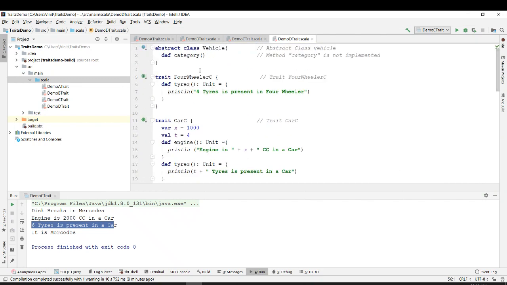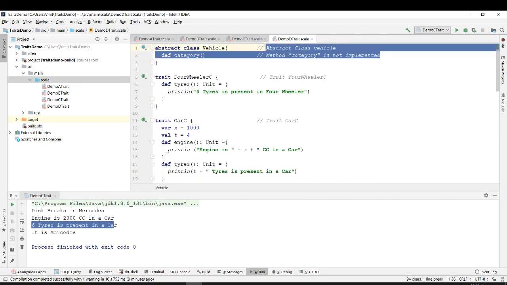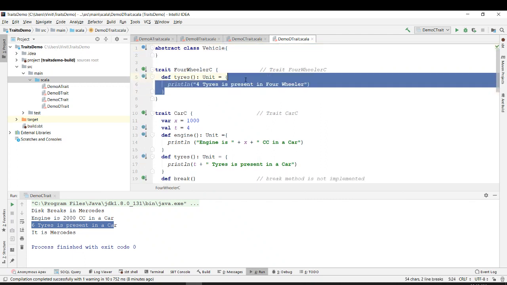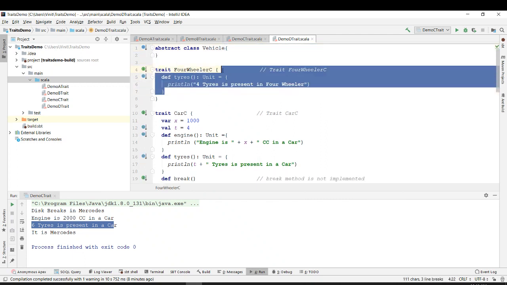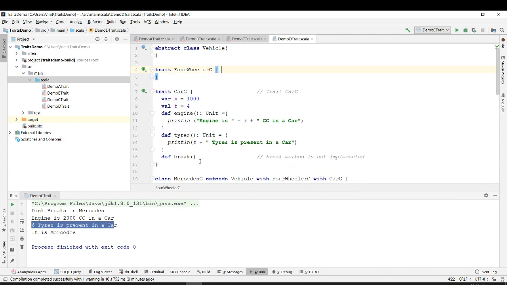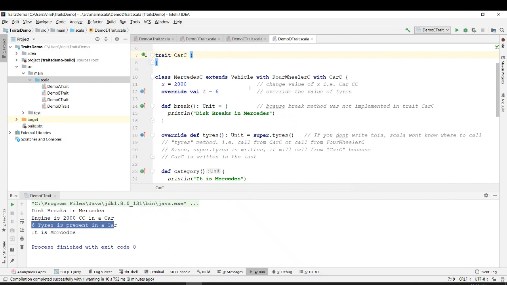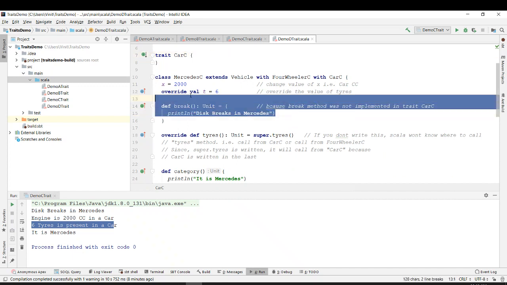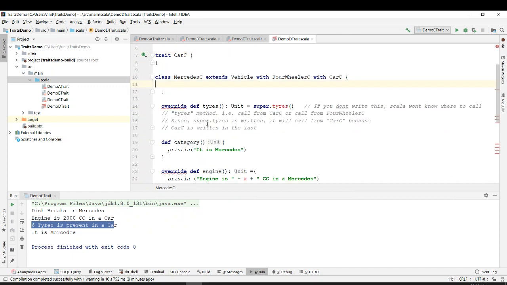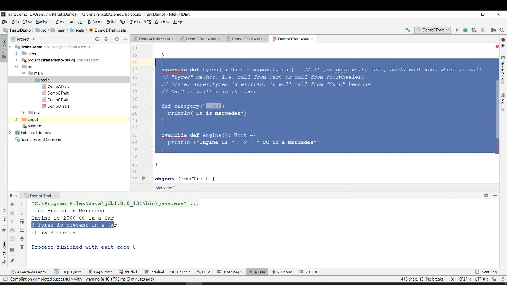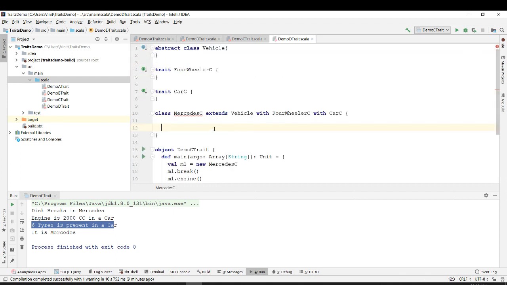I will just remove everything. I just keep one abstract class, one four wheeler, one car, and this is Mercedes, which does nothing basically.